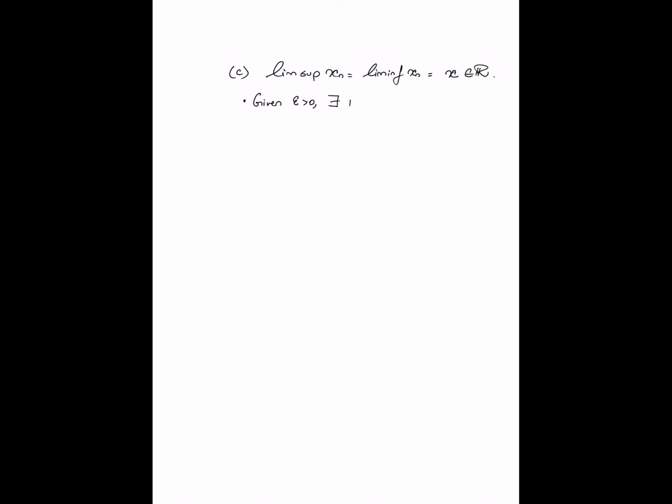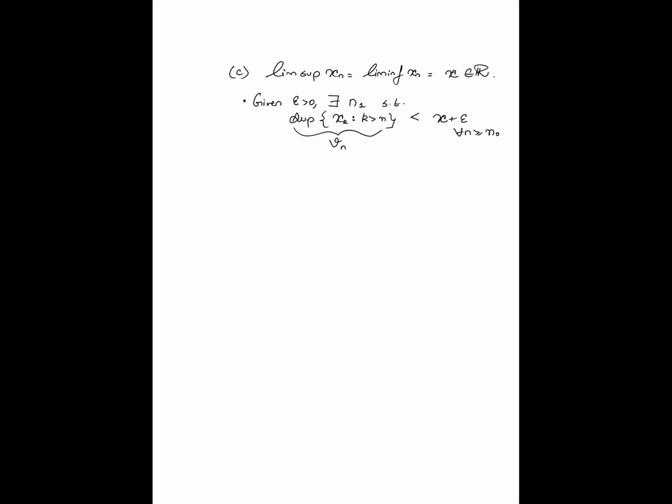There exists, let's say, an n naught such that the supremum of xk, where k is greater than or equal to n, which is Vn, remember, is in fact less than x plus epsilon for all n greater than or equal to n naught.